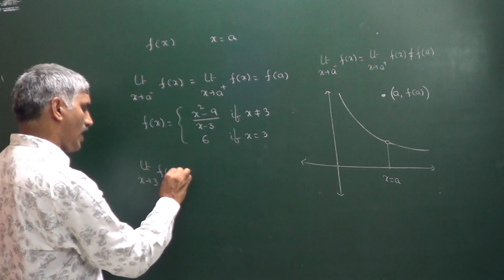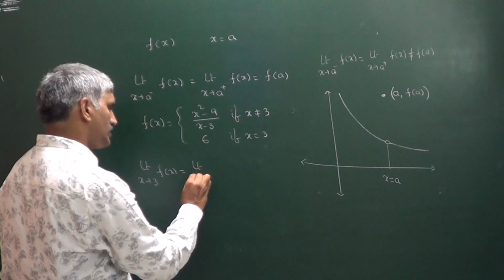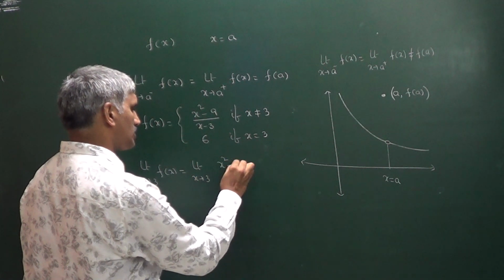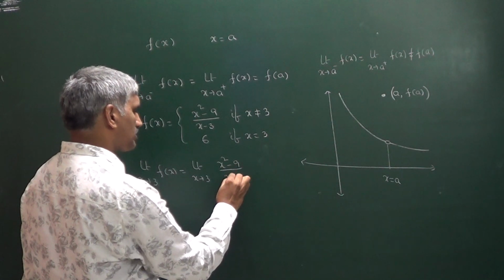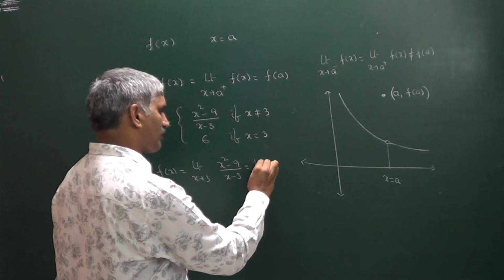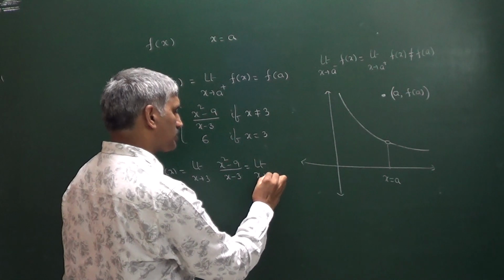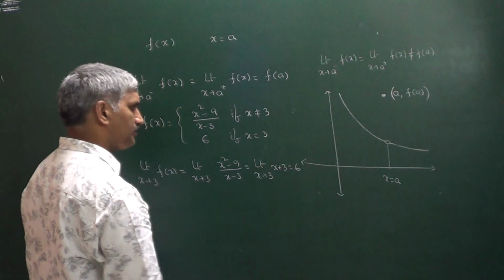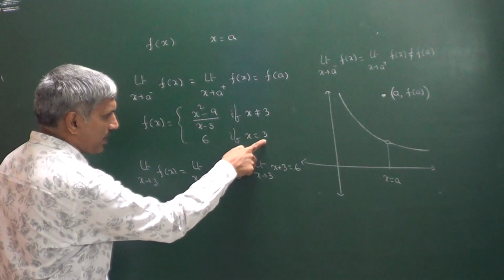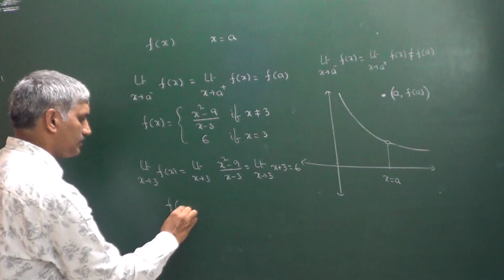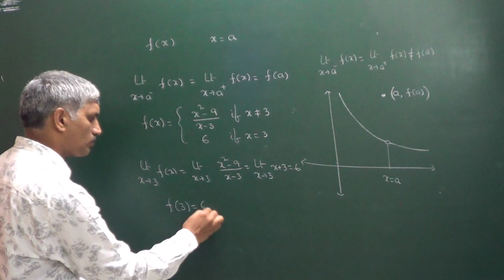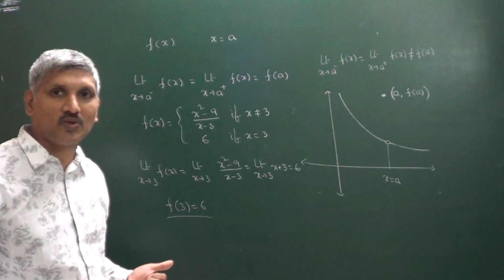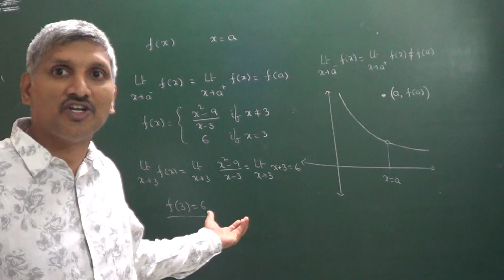We are getting x square minus 9 divided by x minus 3. After simplification we are getting limit x tends to 3, x plus 3, that is equal to 6, and the f of 3 value is also given as 6. That's why the limit value and functional value both are equal.